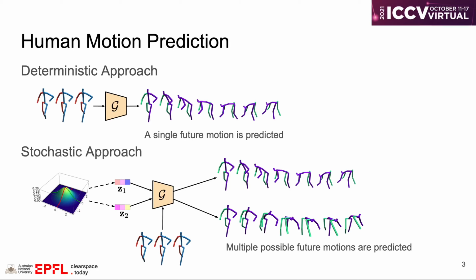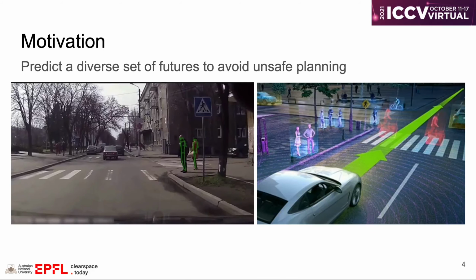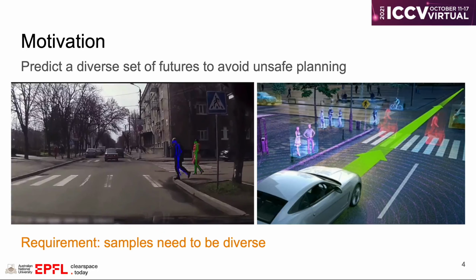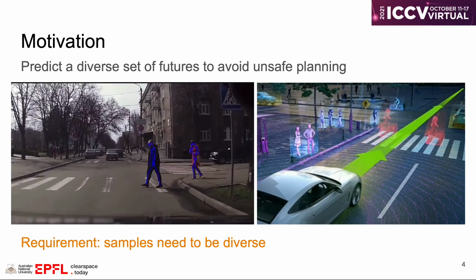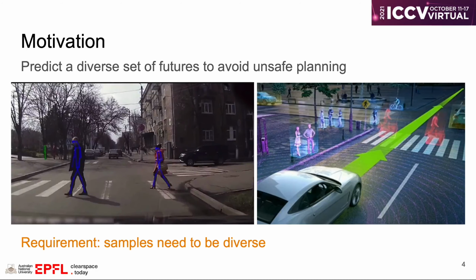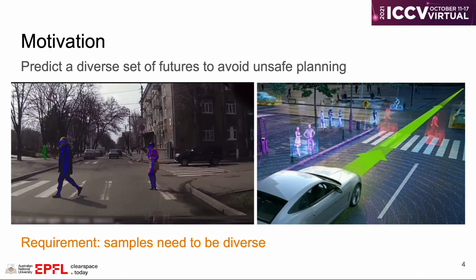the history. For many safety-critical applications, it is important to predict a diverse set of human motions instead of just the most likely one. For example, an autonomous vehicle should be aware that a nearby pedestrian can suddenly cross the road, even though the pedestrian will most likely remain in place.